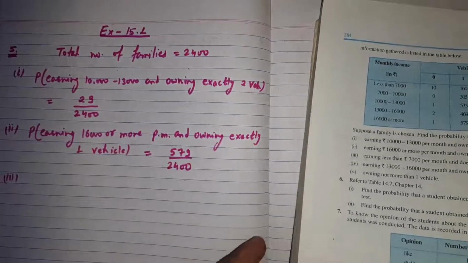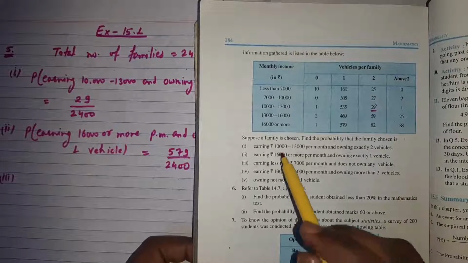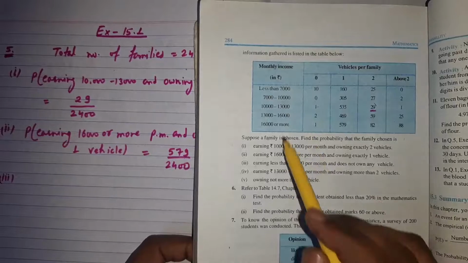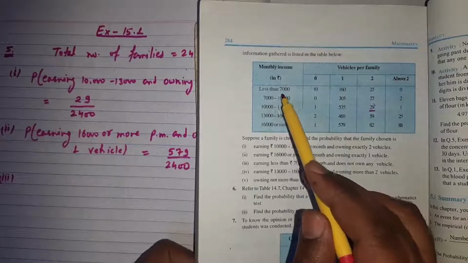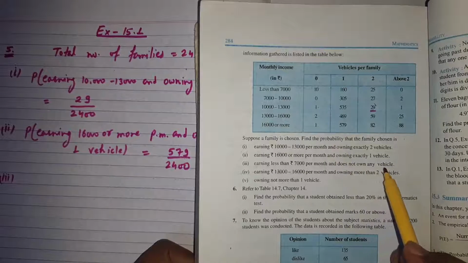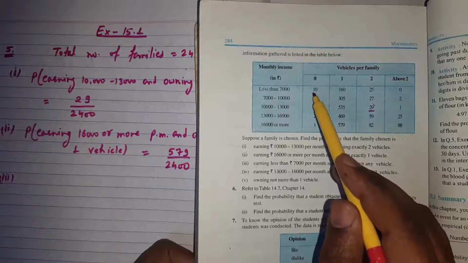The third part is earning less than 7,000 per month and does not own any vehicles. For the first class interval, less than 7,000 per month, and does not own any vehicle, it means zero vehicles. So the favorable outcome is 10.